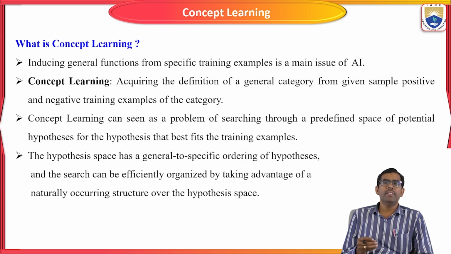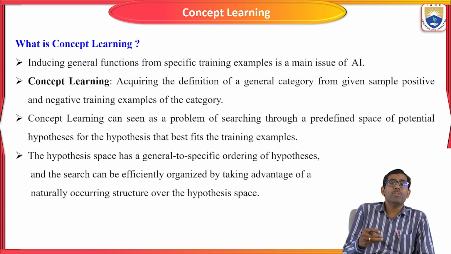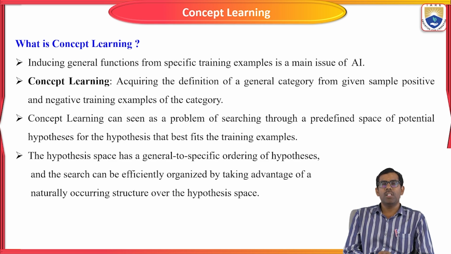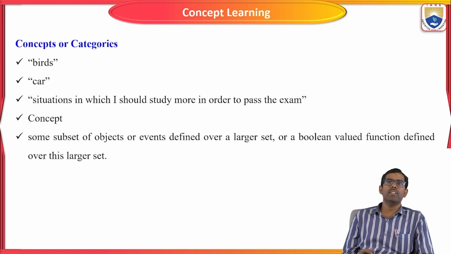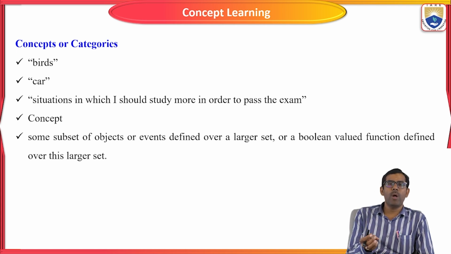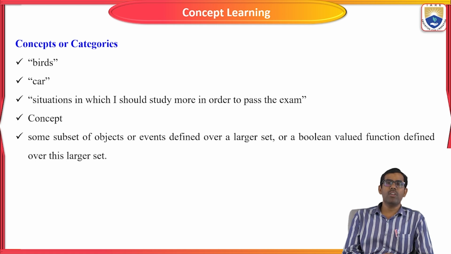In these hypotheses, we use some function variables and predefined functions for problem solving in specific areas of artificial intelligence. So the concepts or categories are the various categories we use to learn a specific problem by artificial intelligence machines or algorithms.